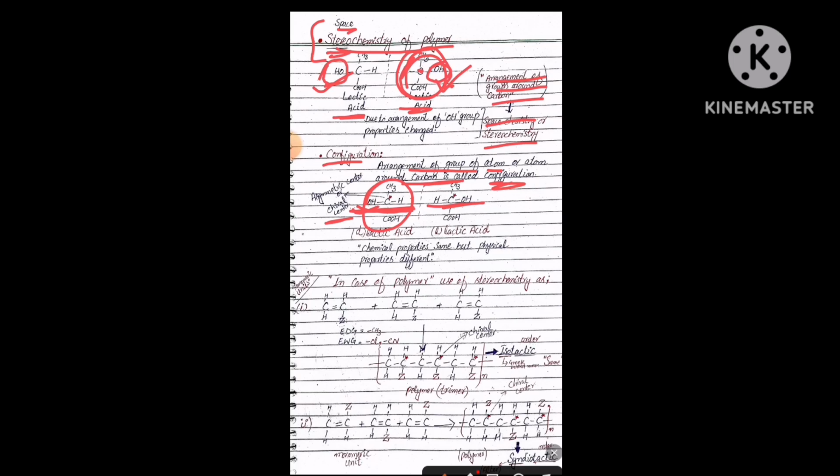We call it D-lactic acid and we call it L-lactic acid. The chemical properties are the same but the physical properties are different. In the lactic acid structure, only due to the change of the OH group in space, their properties change. Chemical properties remain the same while physical properties undergo change. So this is the overall concept of stereochemistry.